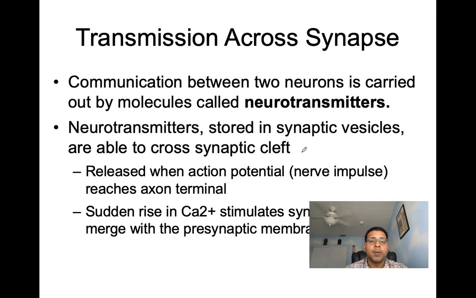Next, let's continue forward. When we talk about transmission across the synapse, communication between the two neurons is carried out by molecules that we call neurotransmitters. These neurotransmitters are stored in synaptic vesicles, and they're able to cross the synaptic cleft.